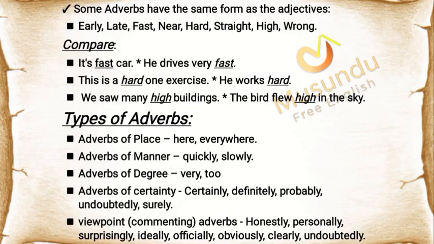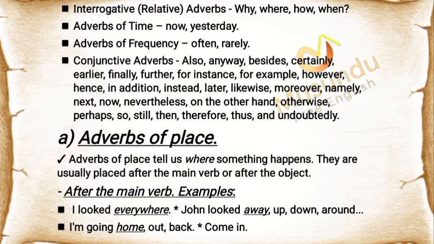Types of adverbs. Adverbs of place: here, everywhere. Adverbs of manner: quickly, slowly. Adverbs of degree: very, too. Adverbs of certainty: certainly, definitely, probably, undoubtedly, surely. Viewpoint or commenting adverbs: honestly, personally, surprisingly, ideally, officially, obviously, clearly, undoubtedly. Interrogative and relative adverbs: why, where, how, when. Adverbs of time: now, yesterday. Adverbs of frequency: often, rarely.